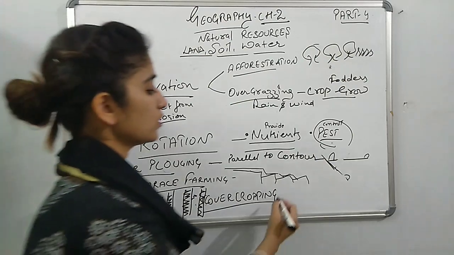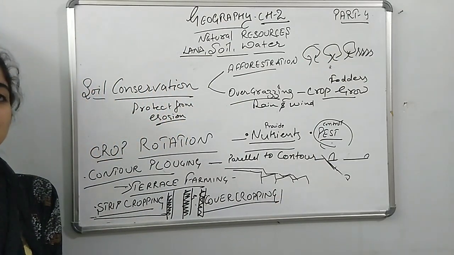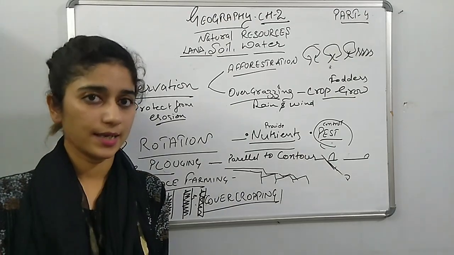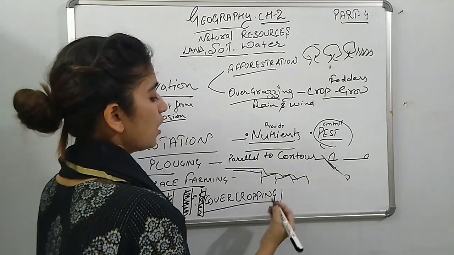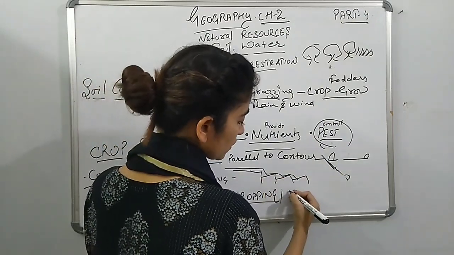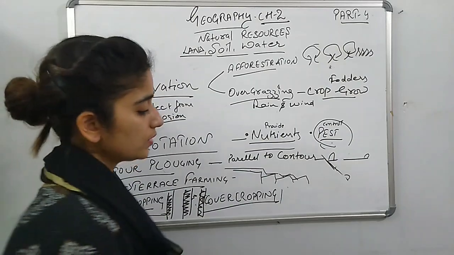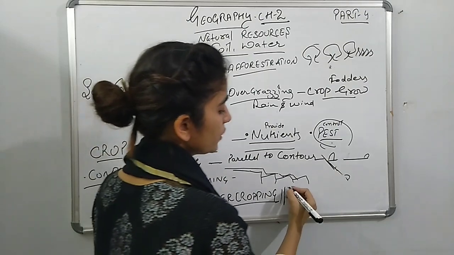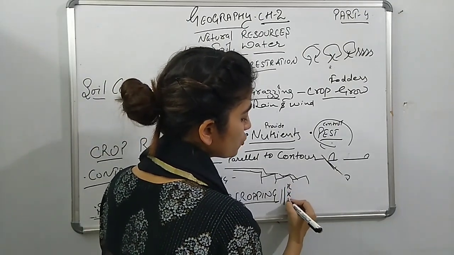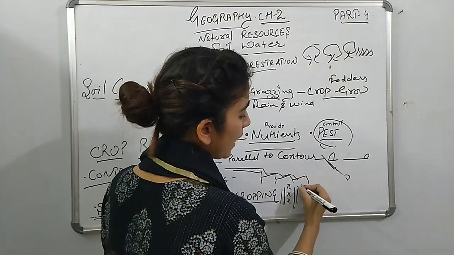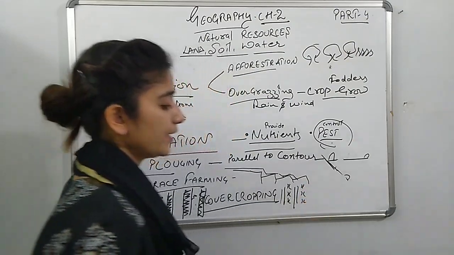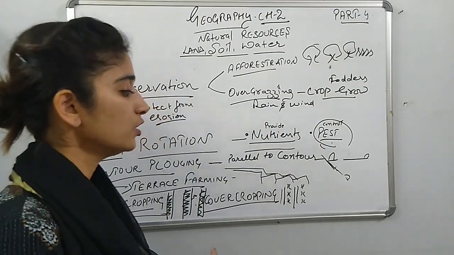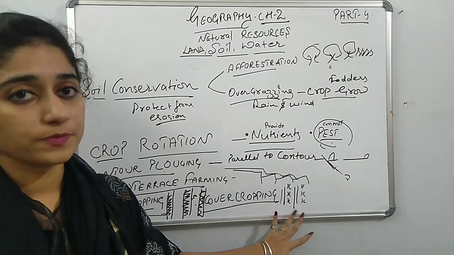Now we come to cover cropping. The name itself indicates what we are doing. We are covering the area. When we plant the trees or the crops over an area, we give some space in which small trees or shrubs are grown, so that they can stop the wind or high wind, which does not damage the real crops being grown.